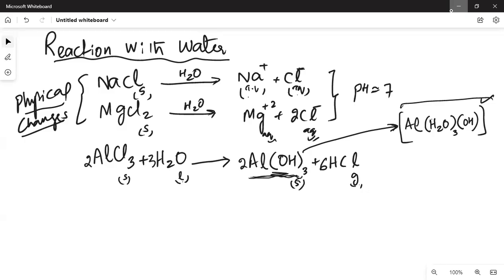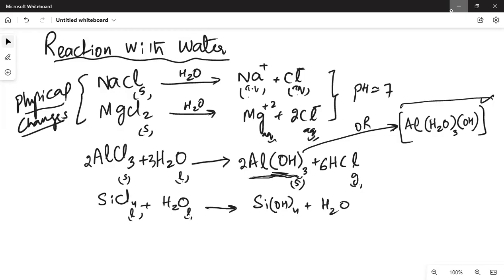Okay, so next reaction is of silicon chloride with water. Silicon chloride is liquid, and when you react it with water, that forms silicon hydroxide plus, not H2O, HCl.